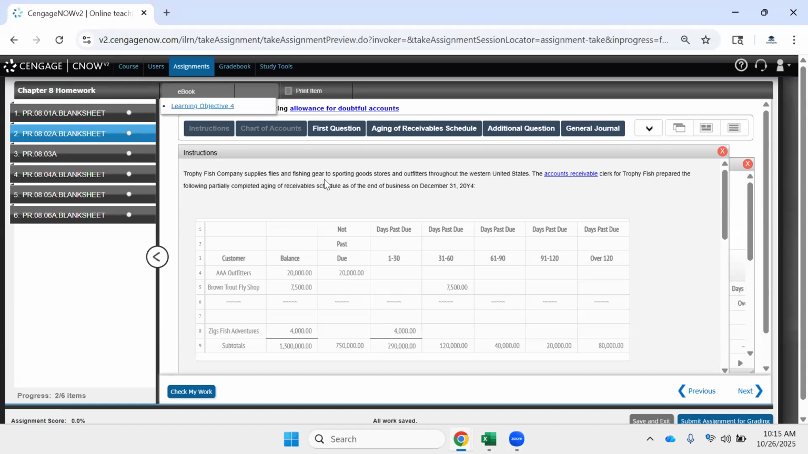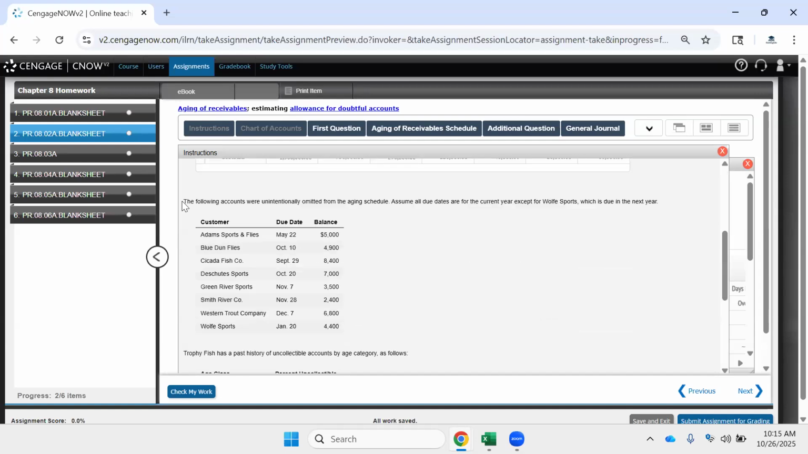Trophy Fish Company supplies flies and fishing gear to sporting goods stores and outfitters throughout the Western United States. The accounts receivable clerk for Trophy Fish prepared the following partially completed aging of receivables schedule as of the end of business, December 31st, 2024. And we have our not past due, days past due, 1 through 30, 31 through 60, 61 through 90, and then AAA Outfitters and Brown Trout Fly Shop as our two customers here. However, the following accounts were unintentionally omitted from the aging schedule.